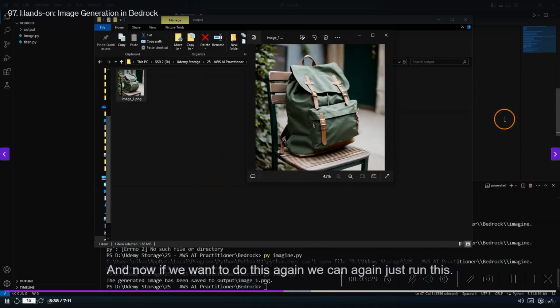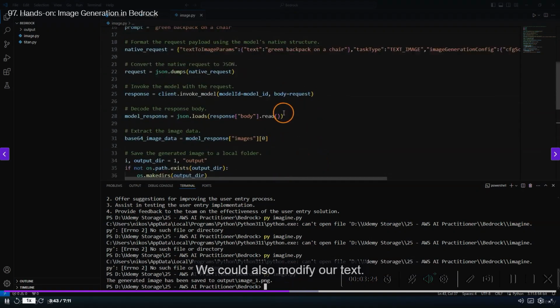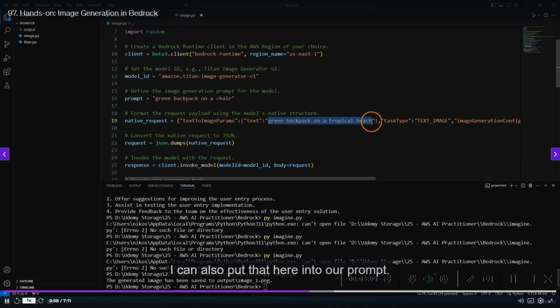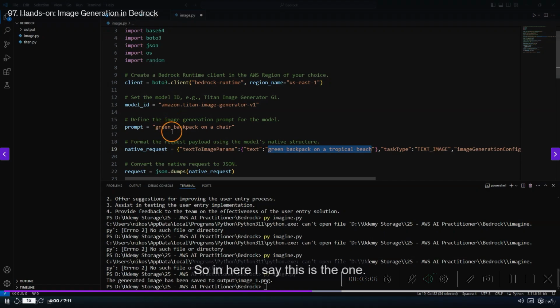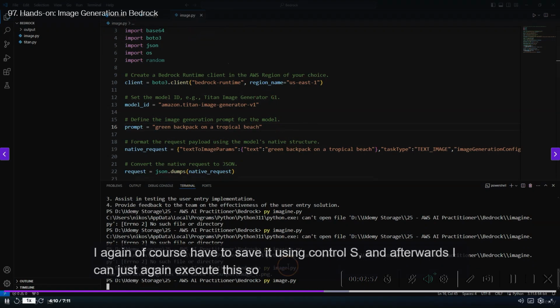And now if we want to do this again, we can just run this again. We could also modify our text. In this case, I can, for example, say green backpack on a beach, maybe let's say on a tropical beach. I can also put that here into our prompt. So in here I say this is the one, so I paste it in here. I again of course have to save it using Ctrl+S, and afterwards I can just execute this again.